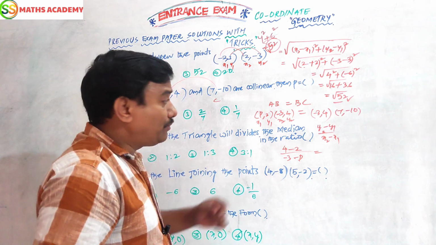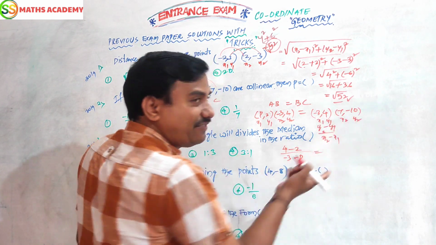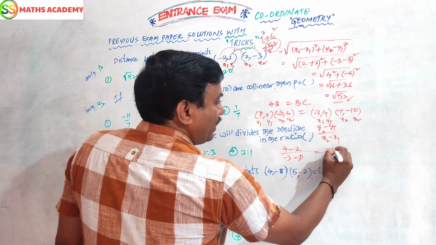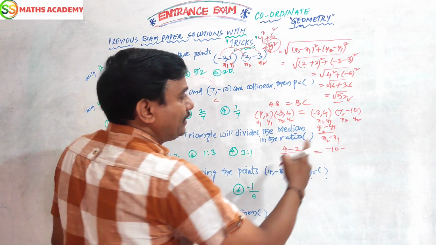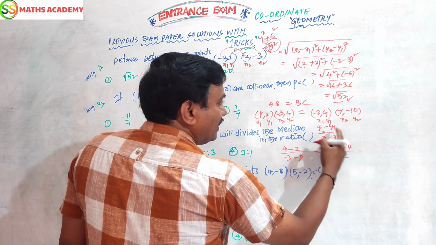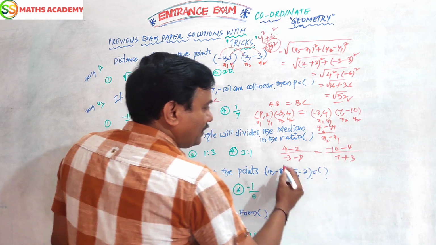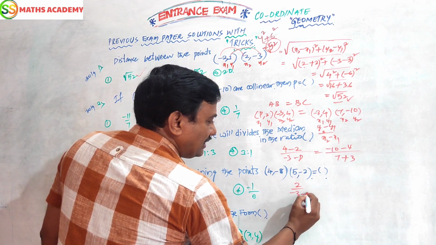That is equal to. What about the slope of BC? Here also put x1 y1, put x2 y2. Then you can apply it very easily. y2 minus 10, with the sign also very important, y1 4, again x2 7, x1 minus 3. Here the formula has minus of minus 3, plus 3. So 2 by minus 3 minus p.